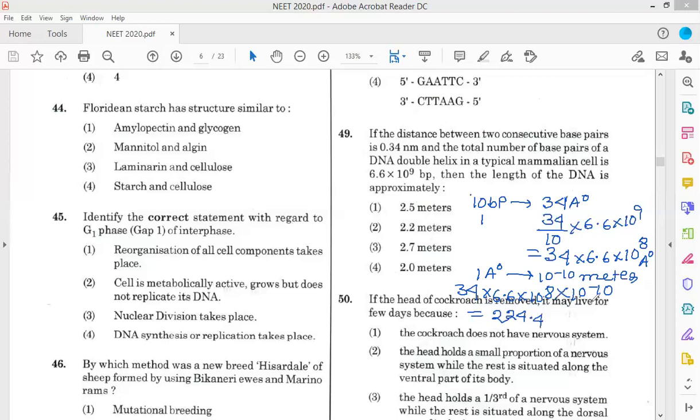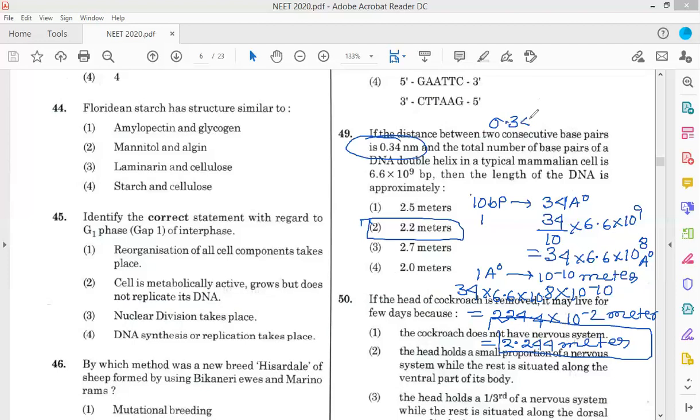Now 10 to the power 8 into 10 to the power minus 10 gives 10 to the power minus 2, so it is 2.244 meter. So 2.2 meter will be the correct answer. You have to calculate this considering it is B-DNA, because B-DNA is given, and the distance between one base pair is 3.4 Angstrom or 0.34 nanometer.